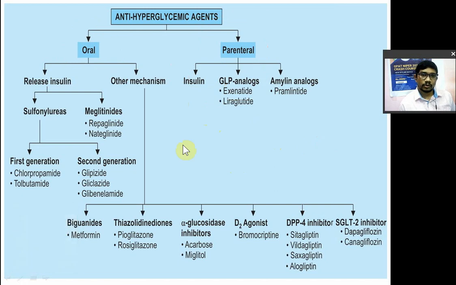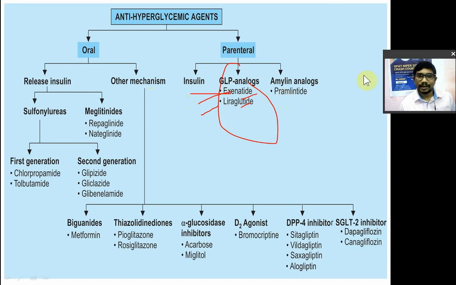Remember, a question on this has come this year, in GPAT 2023. There was a question on GLP analog: exenatide and liraglutide. So remember, glutide and natide. The question was: exenatide belongs to which following category of oral anti-diabetic agents? The answer was GLP analog. So GLP analogs means glucagon like peptide analogs: exenatide and liraglutide.